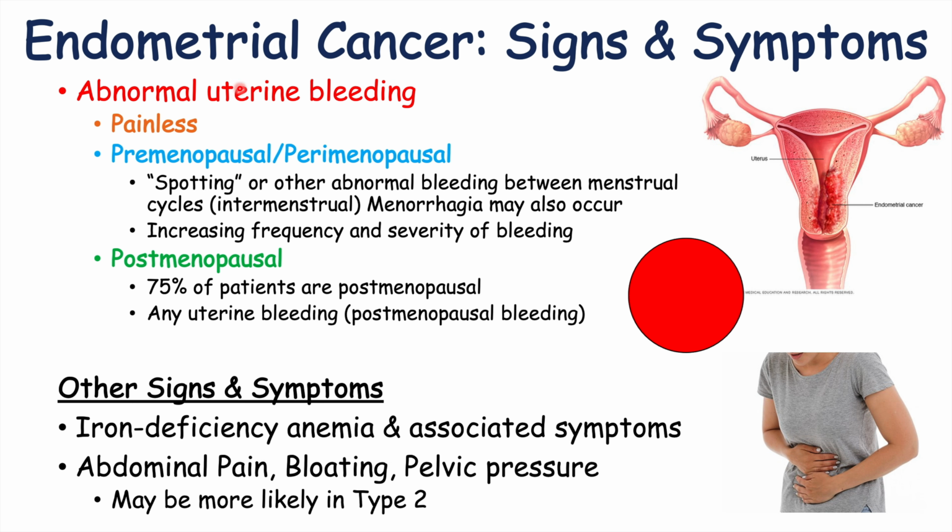So in type 1, you're going to see this abnormal uterine bleeding, and it's going to be, again, the most common type. It's going to occur in 80 to 85% of patients, but there may be a very small group of patients who have endometrial cancer that don't have abnormal uterine bleeding, but they have some of these other findings: abdominal pain, bloating, and pelvic pressure. And again, these are going to be more likely to occur in type 2 endometrial cancer.